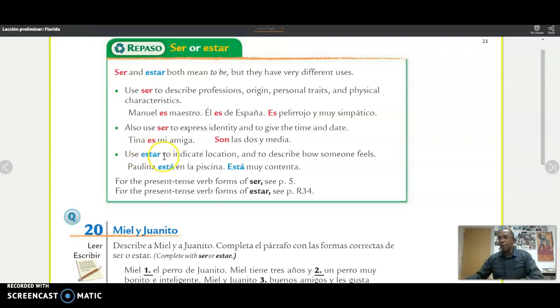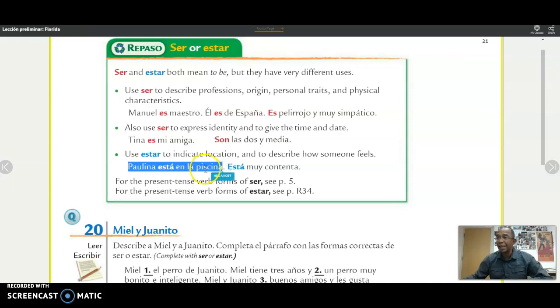For example, yesterday we talked about the verb ser. Estás enfermo, estás contento, okay, estás feliz, estás triste. That's a feeling. That's how you're feeling, and that could change. Therefore, you use the verb estar. Also to indicate location, when you say I'm here, yo estoy aquí. Now this sentence right here gives you that example. Paulina está en la piscina.